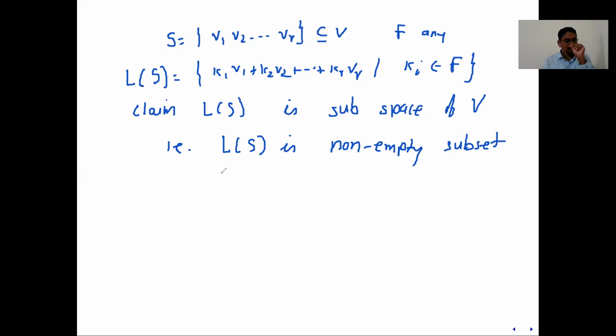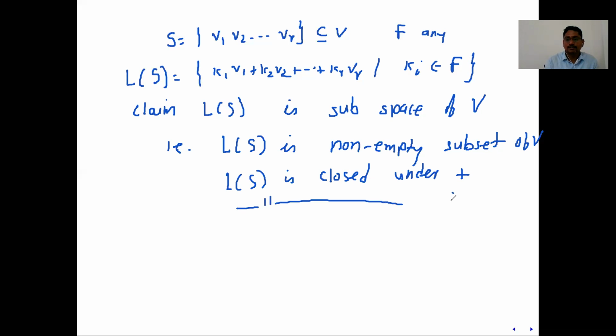So L of S is a non-empty subset of V, which you should verify. Secondly, L of S is closed under addition, and L of S is closed under scalar multiplication. Once you check these three things, then one can easily say that this is a subspace of V.